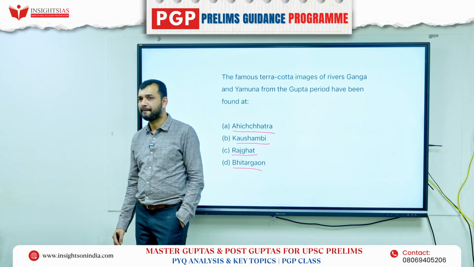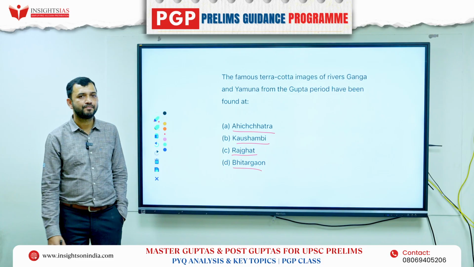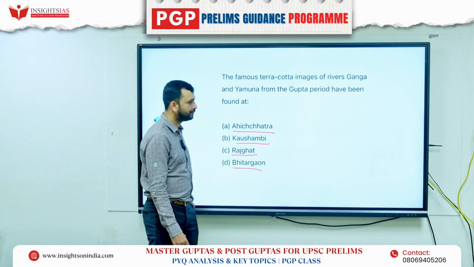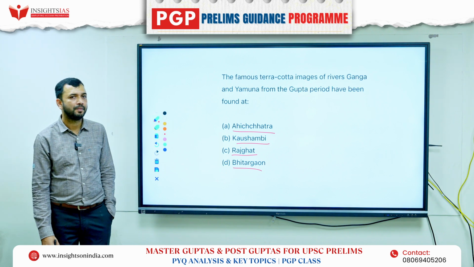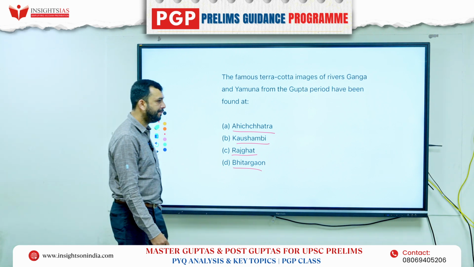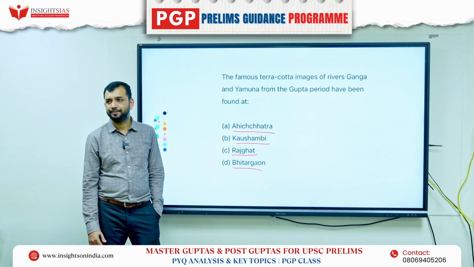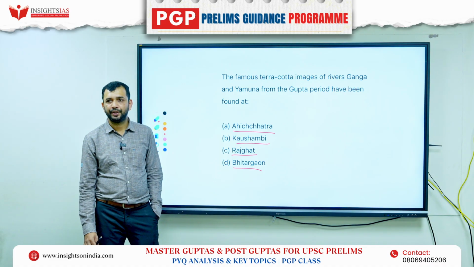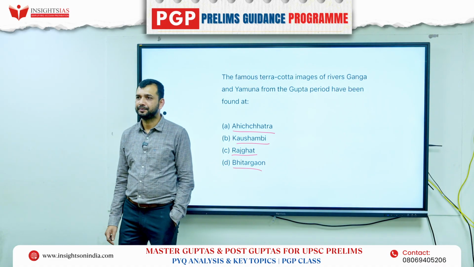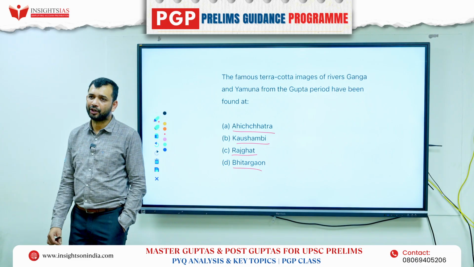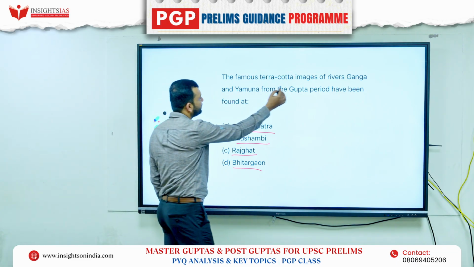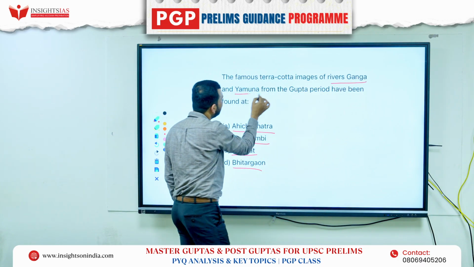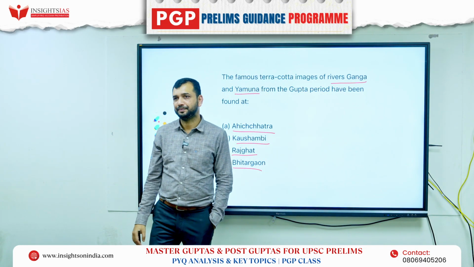Where has it been found? There are 2 river goddesses. One is river Ganga. Another is Yamuna, right.